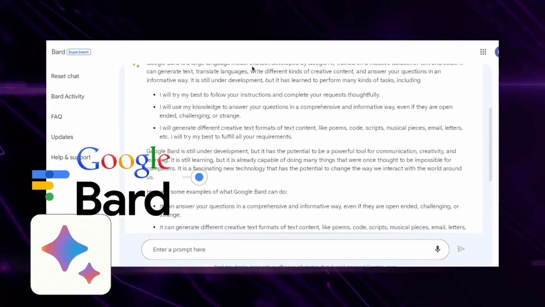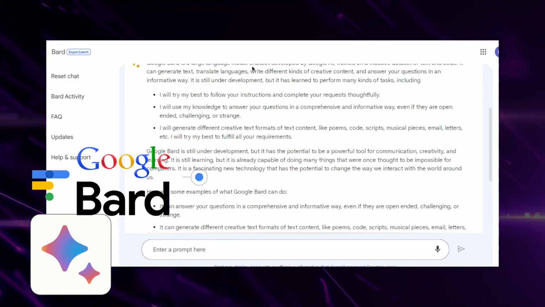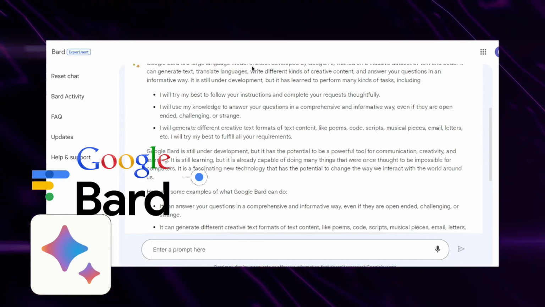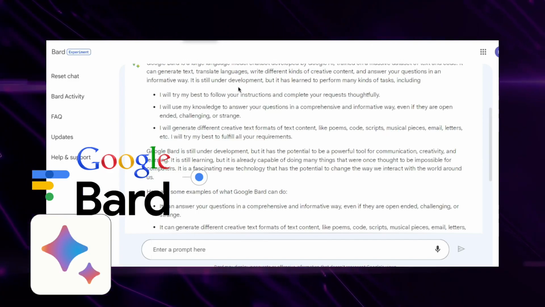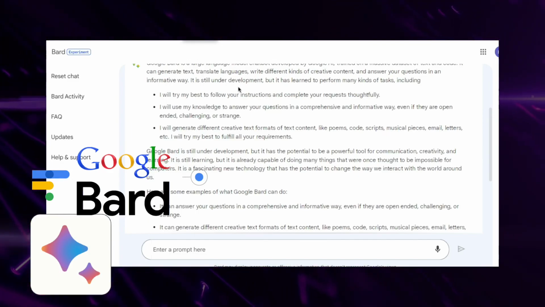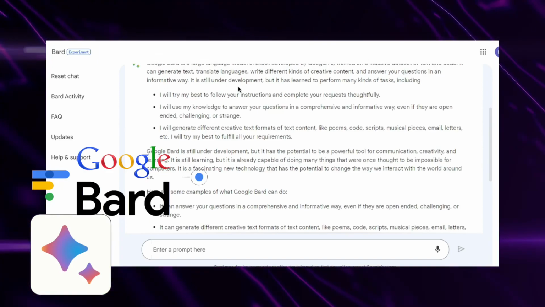Let me introduce this amazing AI chatbot called Google Bard. It only got released earlier this year. It really is providing a lot of help and support to people all around the world. And you've got to take part in this now if you haven't already.